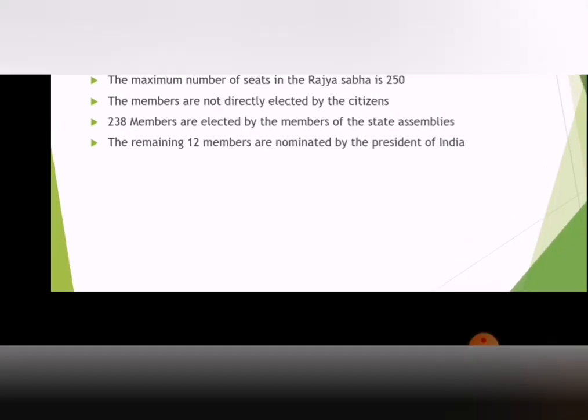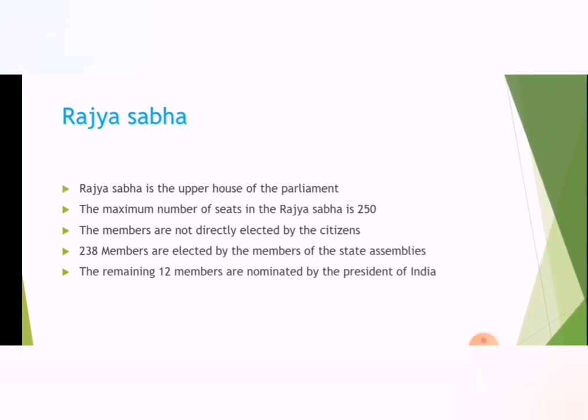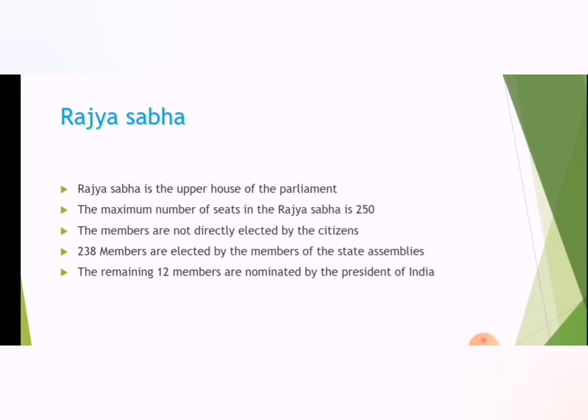Next, Rajya Sabha. Rajya Sabha is the upper house of the parliament. The maximum number of seats in the Rajya Sabha is 250. What is the maximum number of seats in Lok Sabha? 552. In Rajya Sabha it is 250.